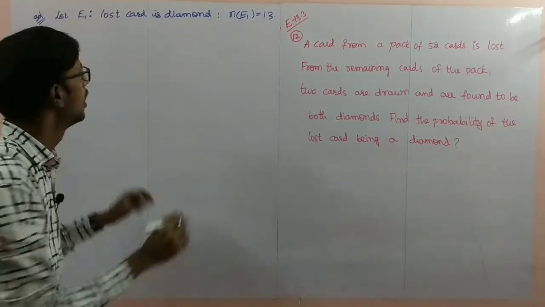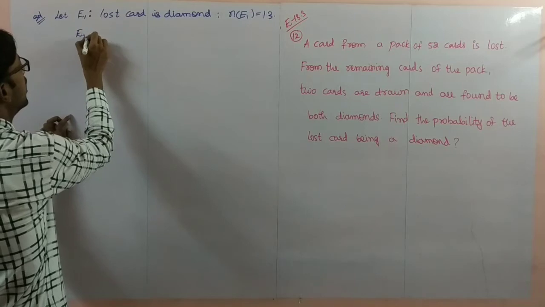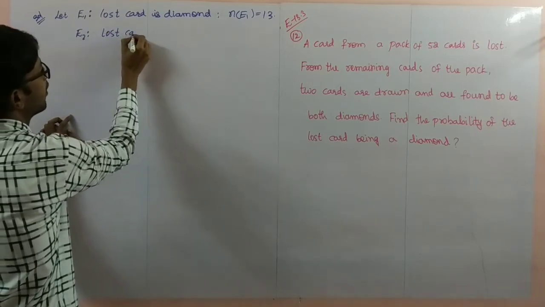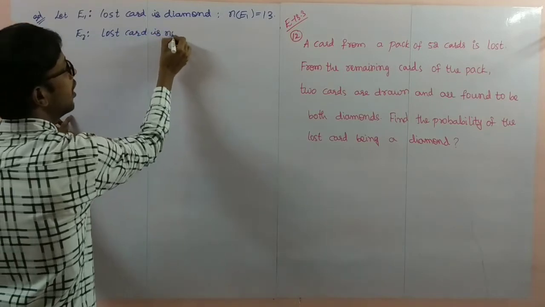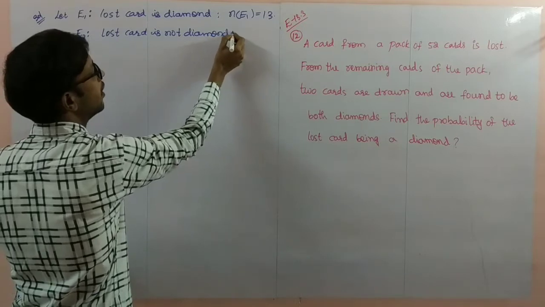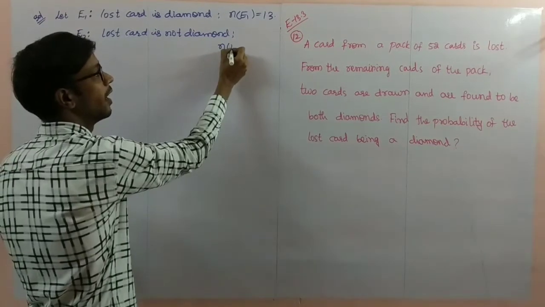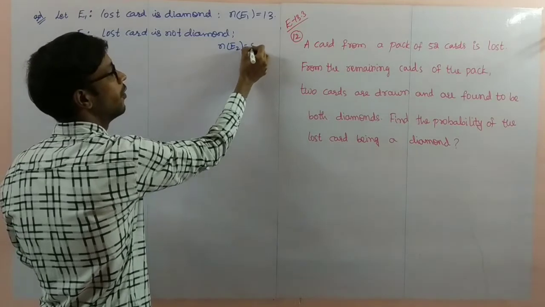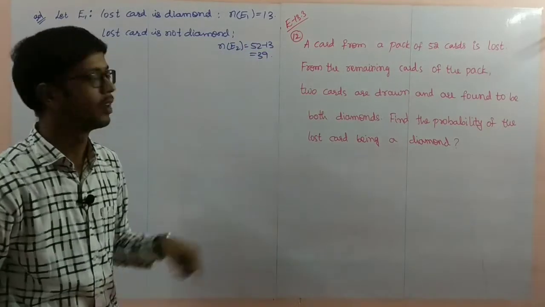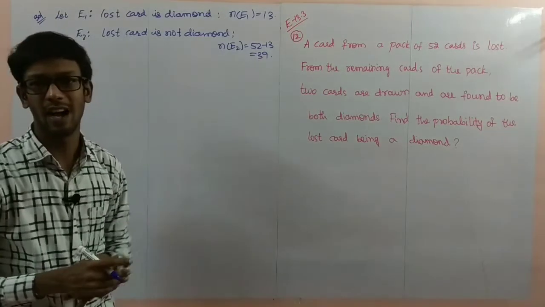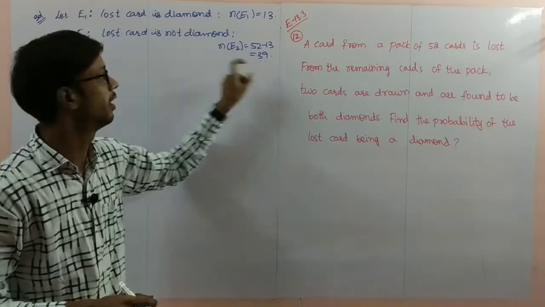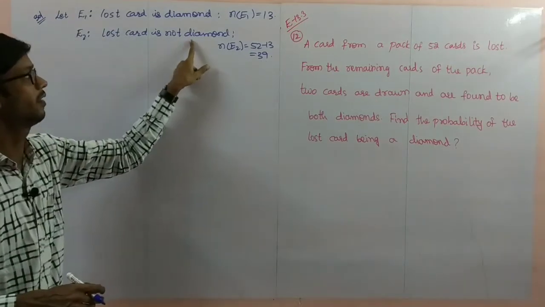Next, E2 is: last card is not a diamond. The number of elements in E2 is 52 minus 13, that is 39. Why? Because there are 13 diamond cards, and if you remove them, 39 cards remain.